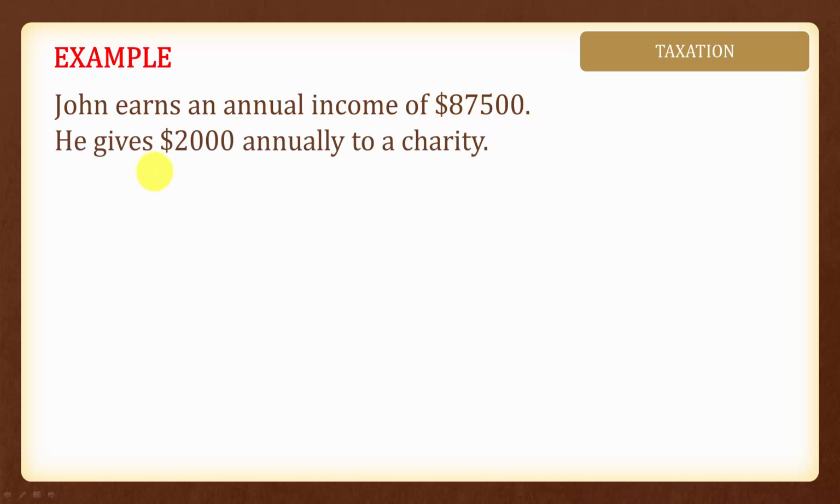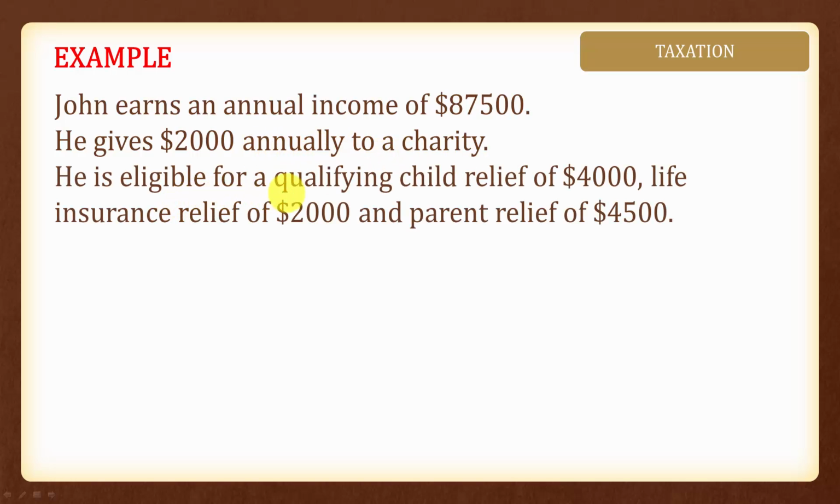In this example here, John earns an annual income of $87,500. He gives $2,000 annually to a charity, and he is eligible for a qualifying child relief of $4,000. He has a life insurance relief of $2,000, and he is given a parent's relief of $4,500. We are asked to calculate his chargeable income.